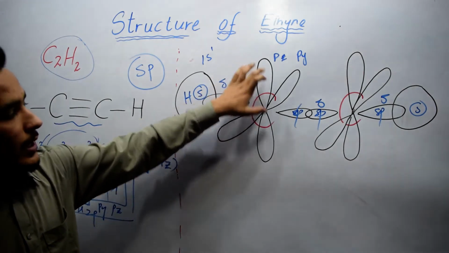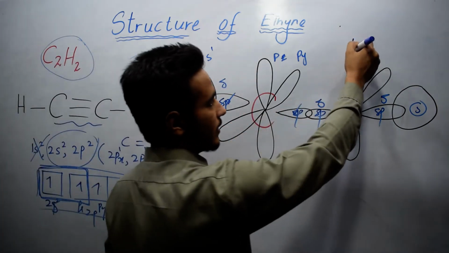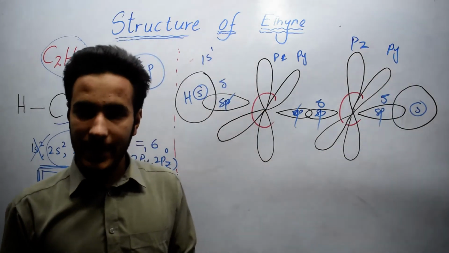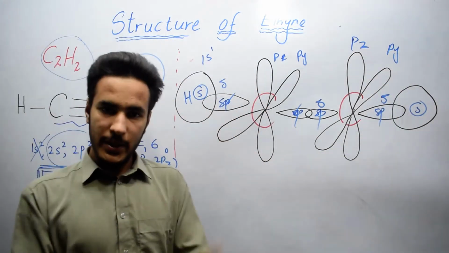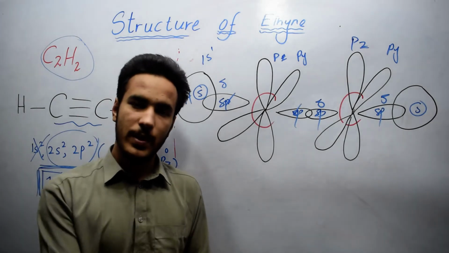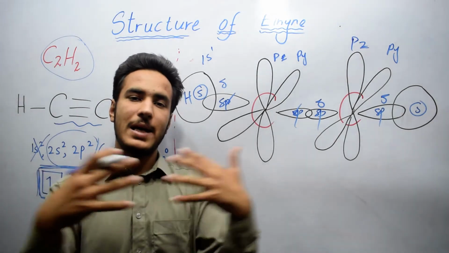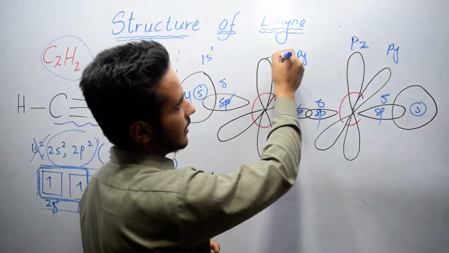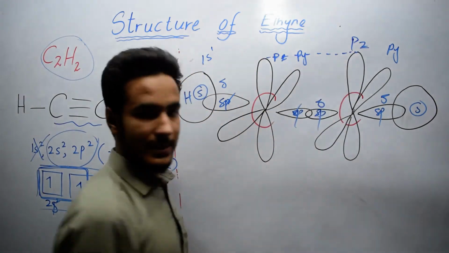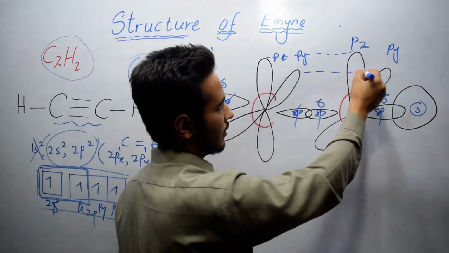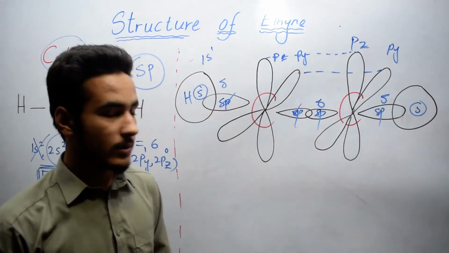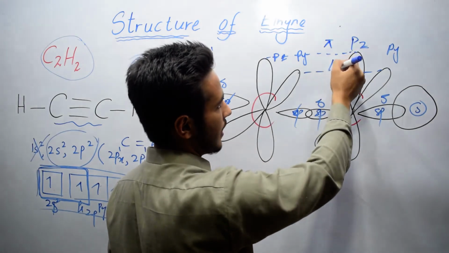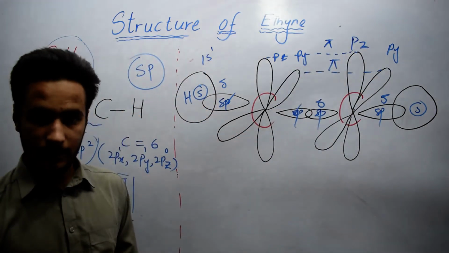Here we have py and pz, and we know that they are unhybrid and perpendicular to each other and also perpendicular to the plane. So they form a sidewise overlap, which is known as a pi bond. Pz will form a bond with pz and py will form a bond with py, as you can see. So they form two pi bonds.